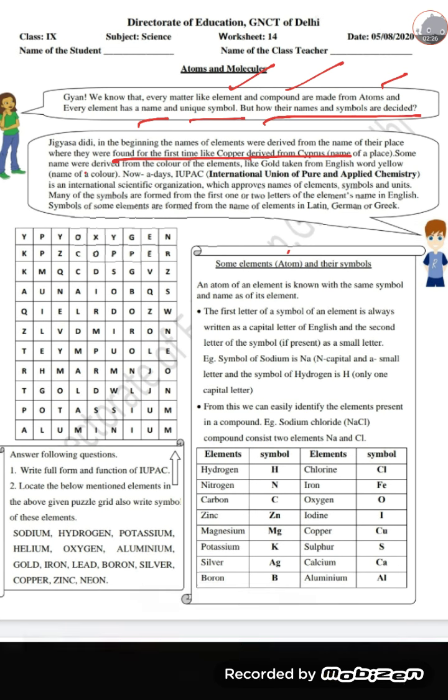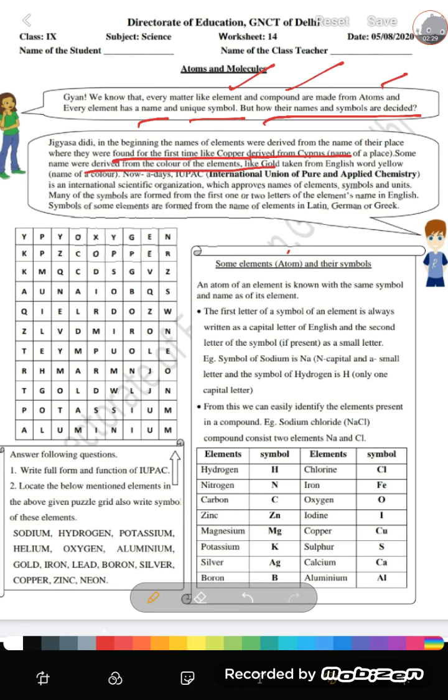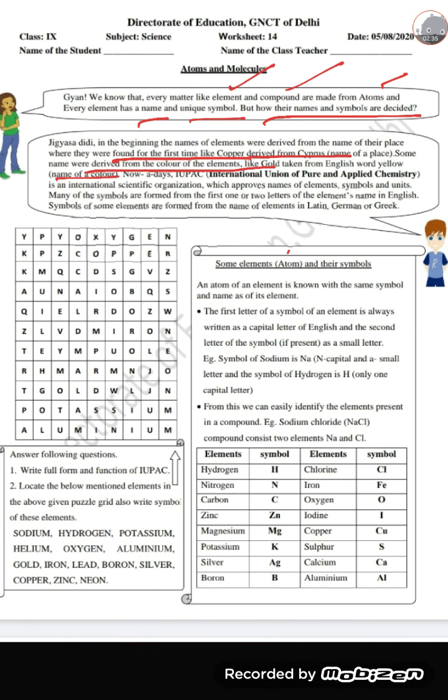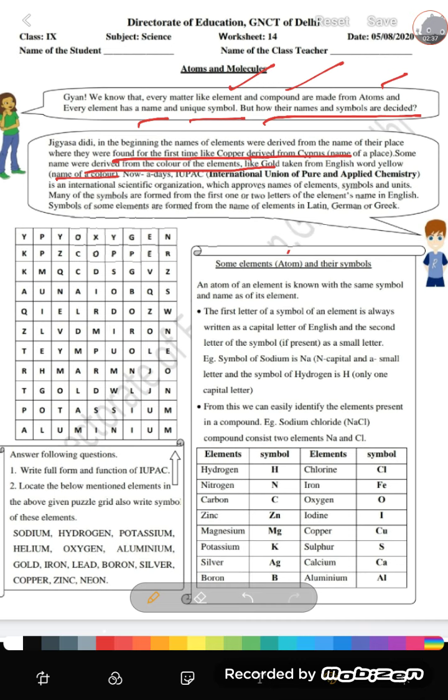Copper derived from Cyprus, name of a place, and some names were derived from the color of element like gold, taken from English word yellow, right? Yellow, name of color. So some elements were named according to their place where they were found, and some got their name because of the color.